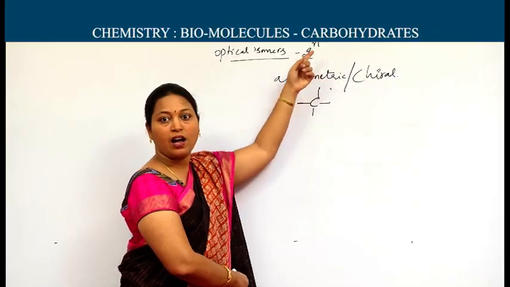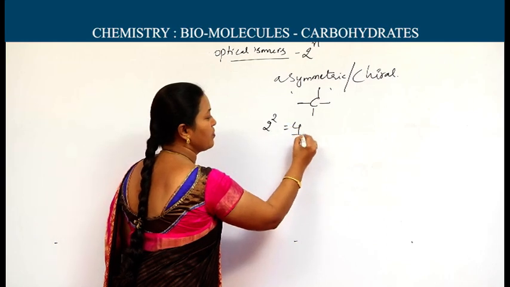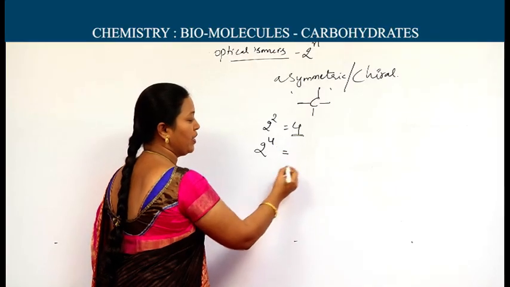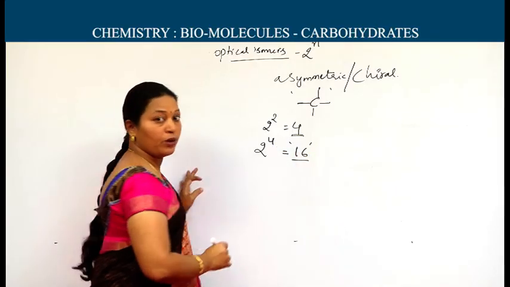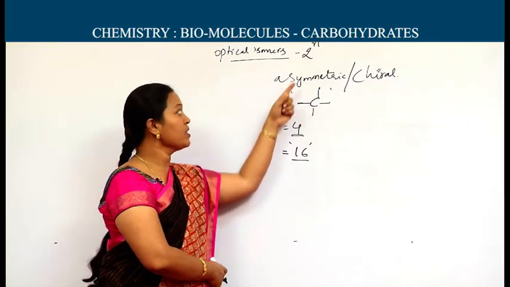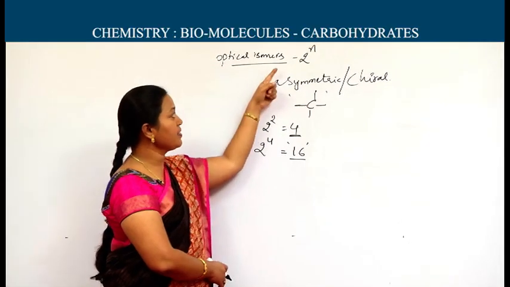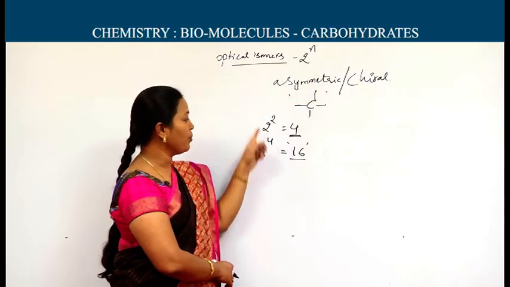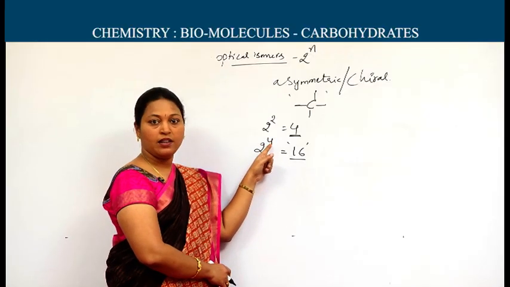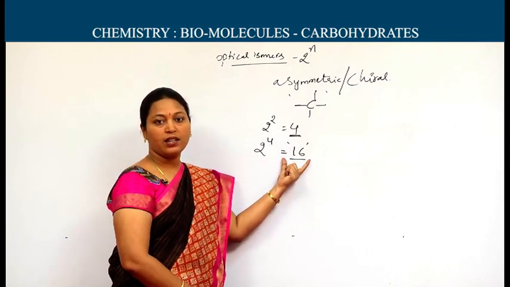As the number of chiral carbons is 2, we will get optical isomers 2 to the power 2, so 4 optical isomers. In our glucose, chiral carbons are 4, so optical isomers are 16. The number of optical isomers in glucose is 16 based on this formula, and how we get it is not in our syllabus. Based on the existence of asymmetric carbons, we get the optical isomers. Glucose has 2 to the power 4, meaning 4 asymmetric carbons are there. I will show how the asymmetric carbons are present.